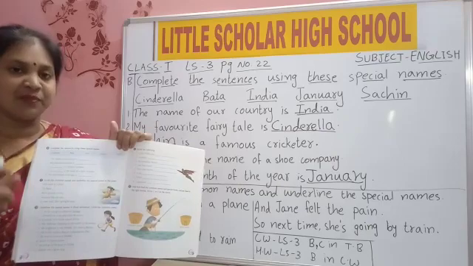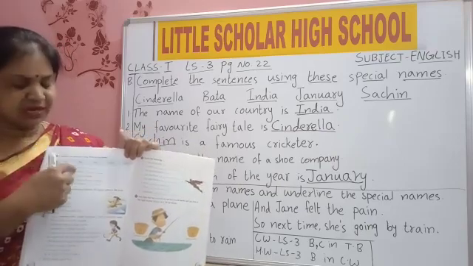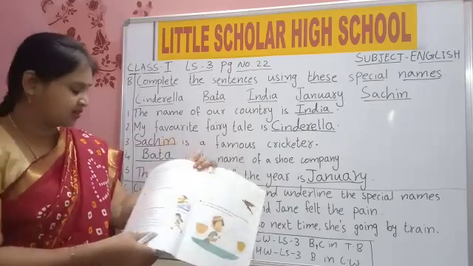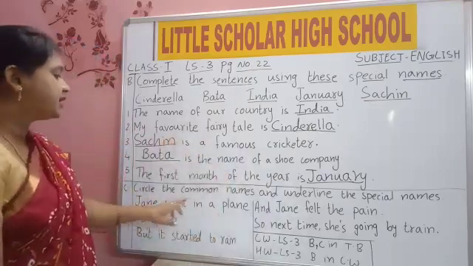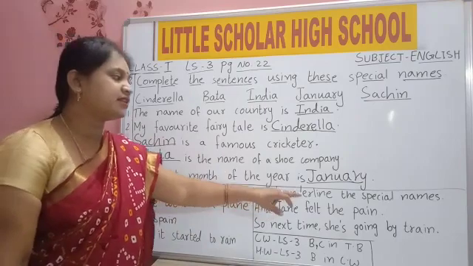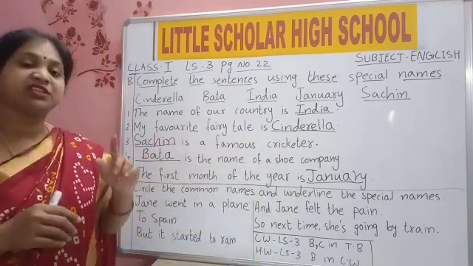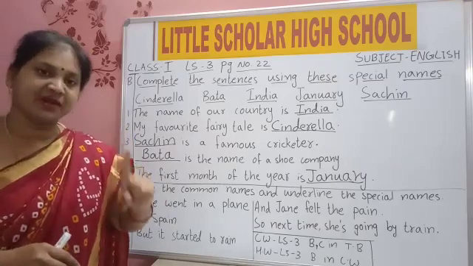From the textbook, copy it in your classwork. Read it. Come on, write the answers in your textbook. Now we will go to the next one. See, circle the common names and underline the special name. Common names means general names. Special names means names used for only one person, one place, one thing.